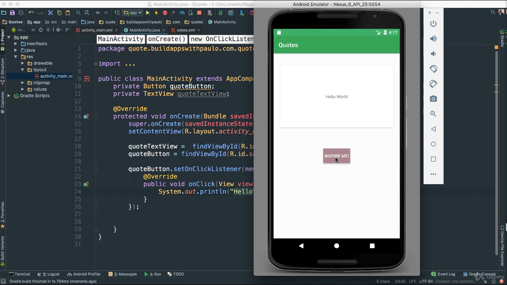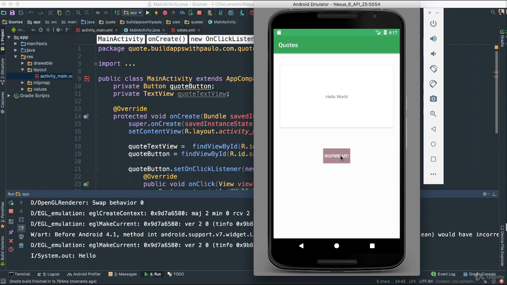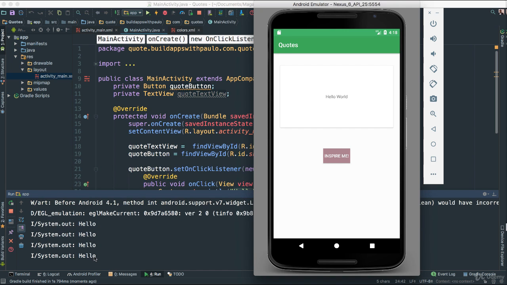And look at this. Let's go say click. Let's see if this also, there we go. System out, hello. I'm gonna keep clicking, and look at that. That means we're able to connect our button to say something when we click. Oh, that's huge. That's very huge.